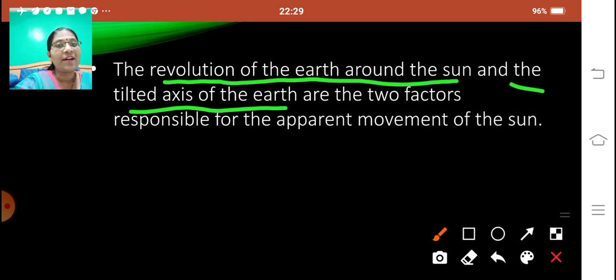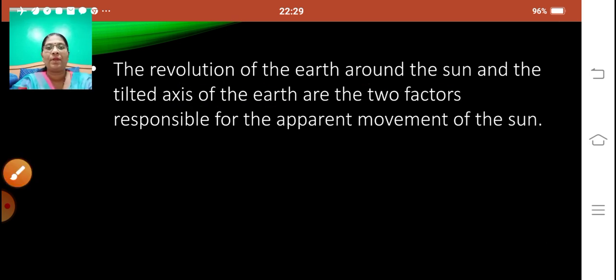Which are the two factors responsible for the apparent movement of the sun? One, we have already learned that the earth revolves around the sun. So, the revolution of the earth and the tilted axis. We have already learned that the axis of the earth is tilted. So the tilted axis of the earth and the revolution of the earth around the sun are the two factors responsible for the apparent movement of the sun. Let's go ahead.